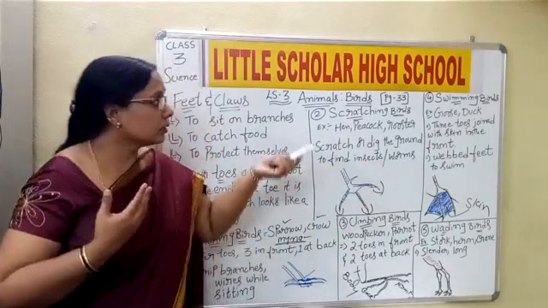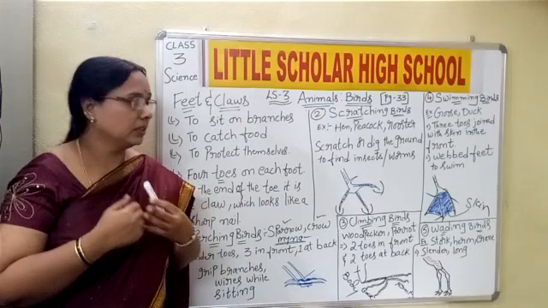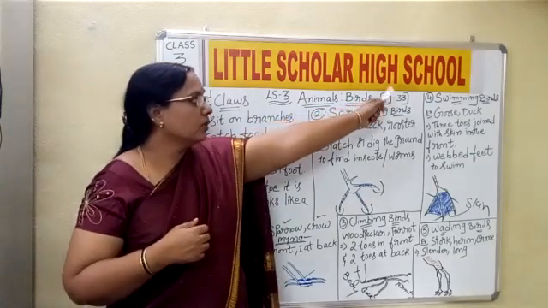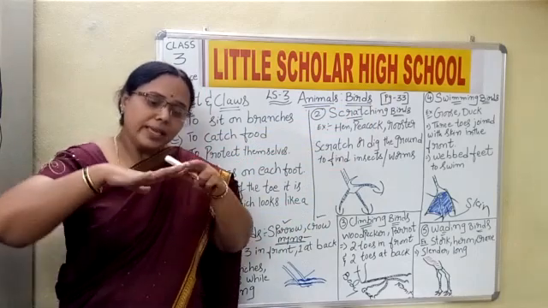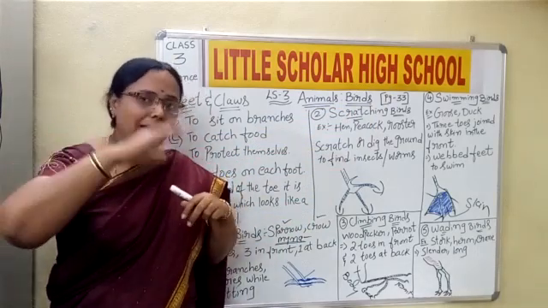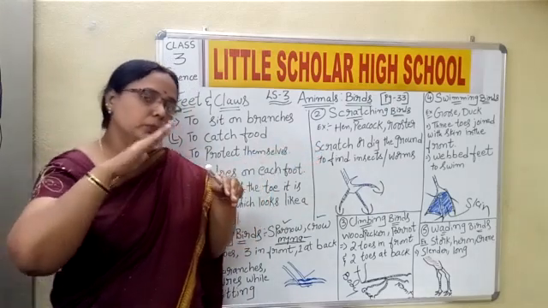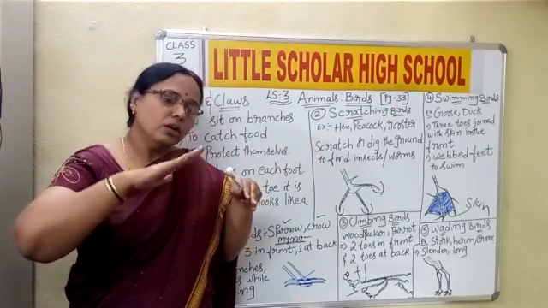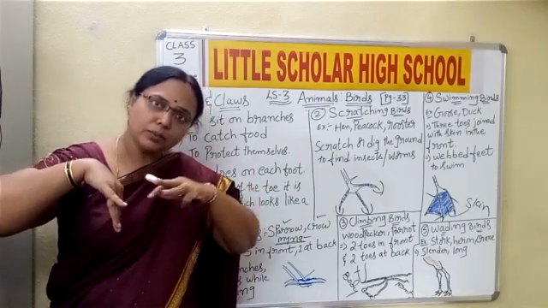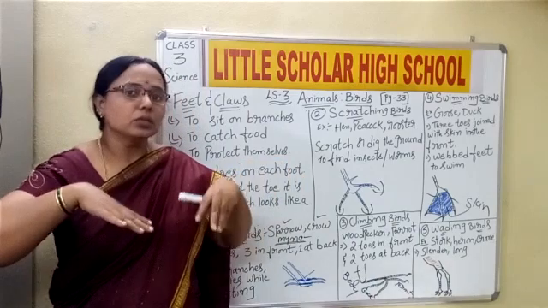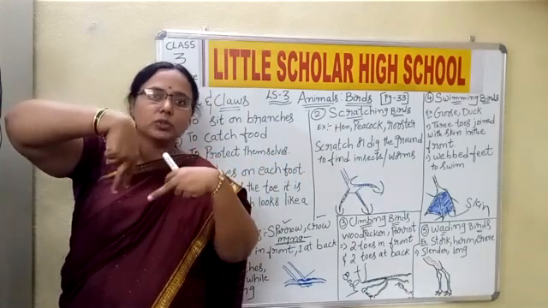Now why do the goose or duck have webbed toes? What is the reason behind that? Yes, we said that they are the ones which live in the water. Naturally, when they are living in the water, they have to push the water back so that the body can move front. Yes or no? The bird has to push the water in the backward direction so that the body can move in the front direction. So when there is a gap between these two toes, the water cannot be pushed back.